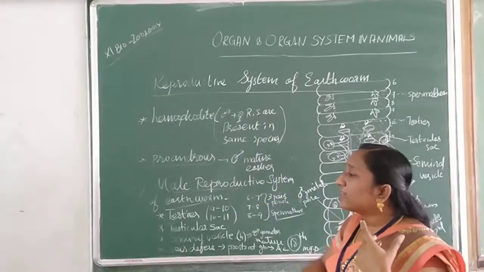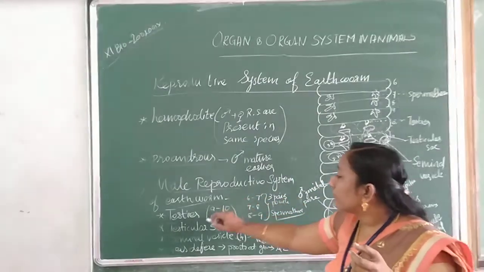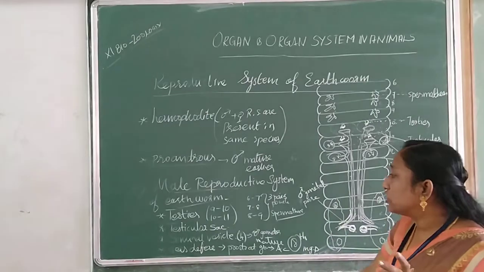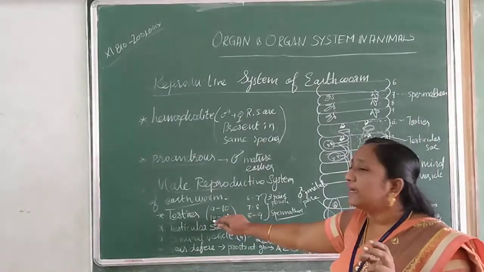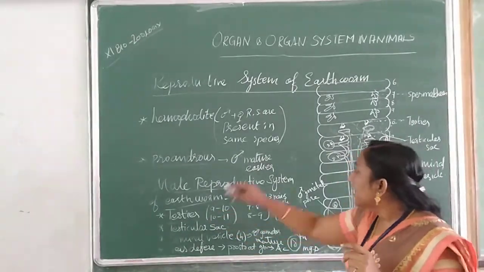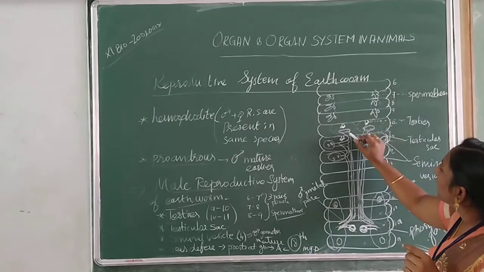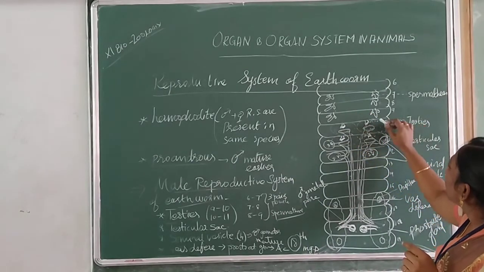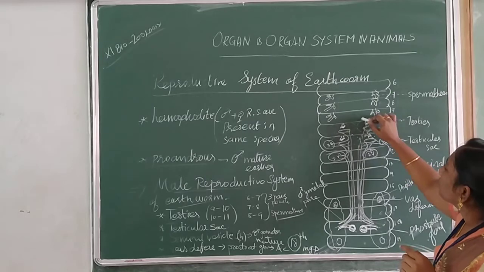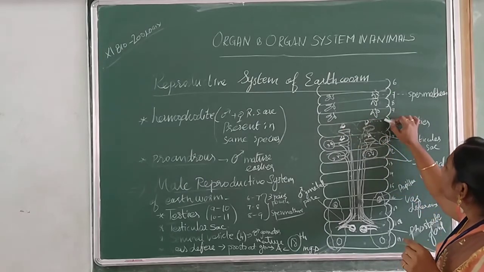And next, if we take the male reproductive system, we can find 2 pairs of testes, which are located between the 9th and 10th segment and the 10th and 11th segment. So this is the pair of testes. Between the 9th and 10th, the septum is connected. So where is it connected? Between the 9th and 10th segment.